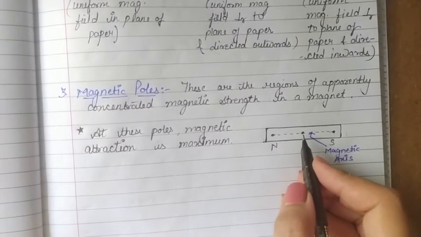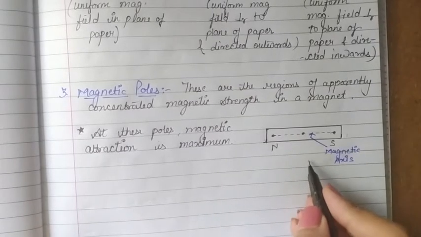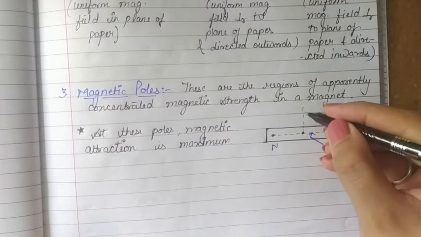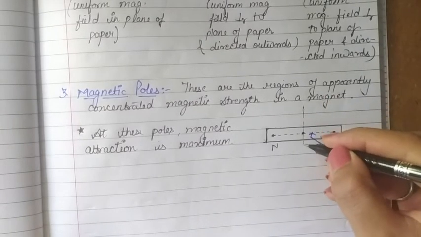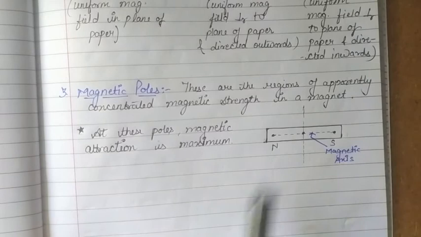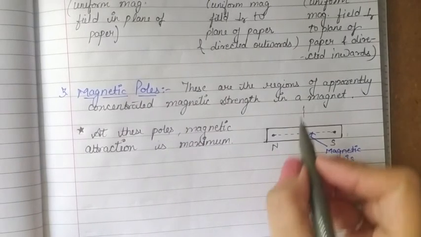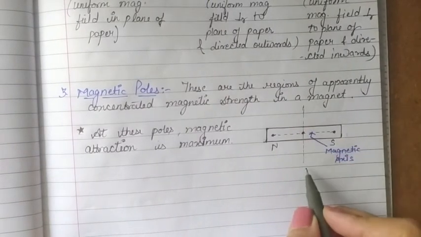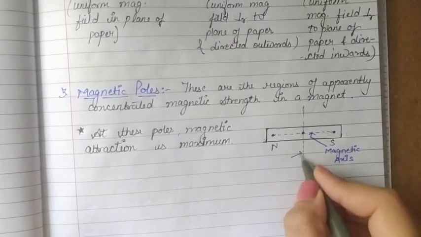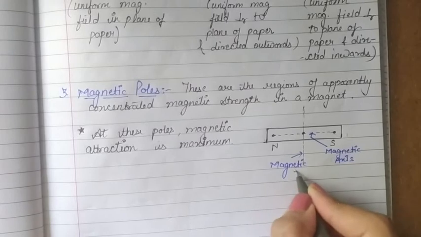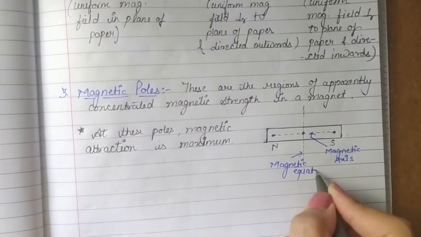And if we plot a line passing through the center of the magnet and perpendicular to the magnetic axis, at a right angle to it, then this perpendicular line is called the magnetic equator. So these are the next two definitions which we have to remember.